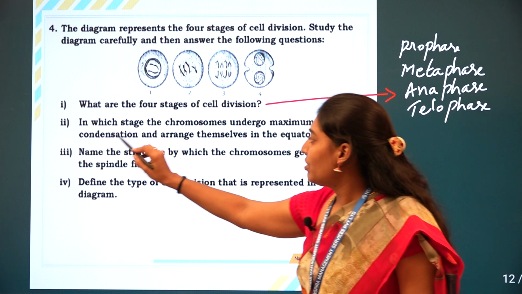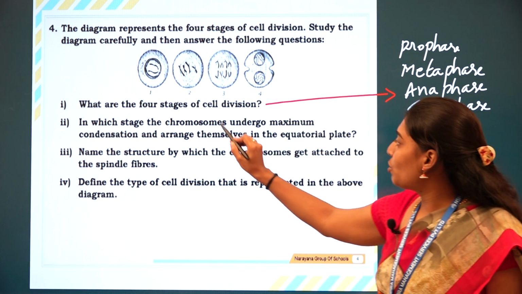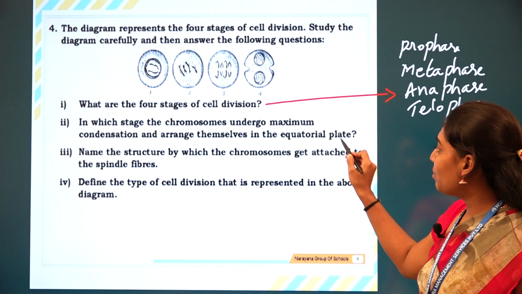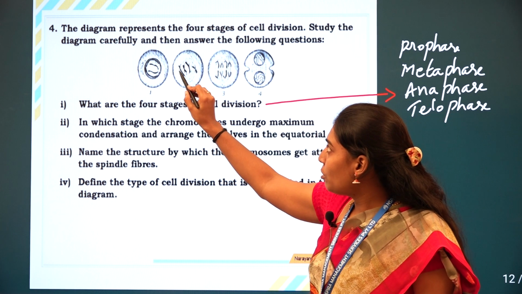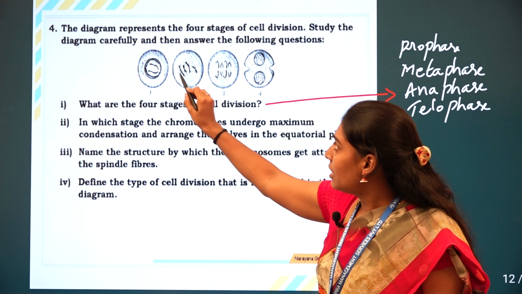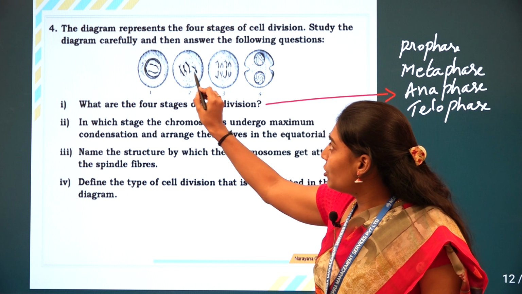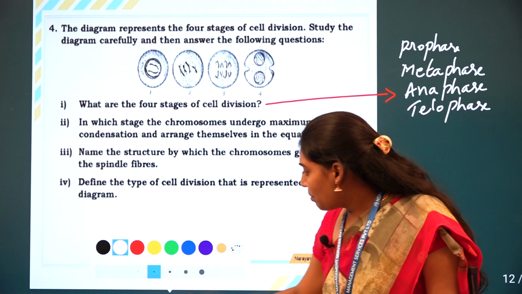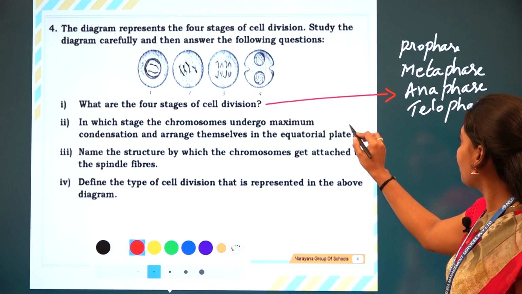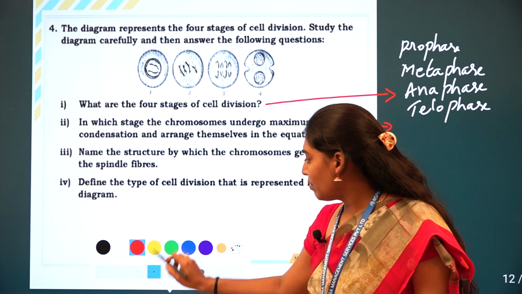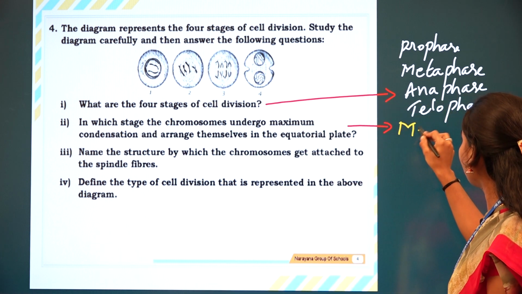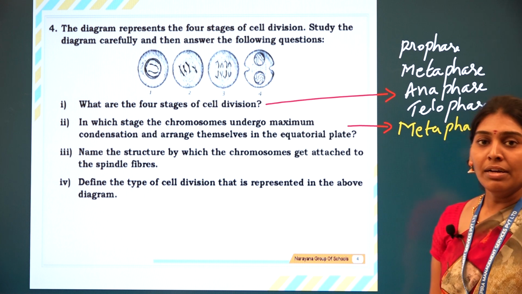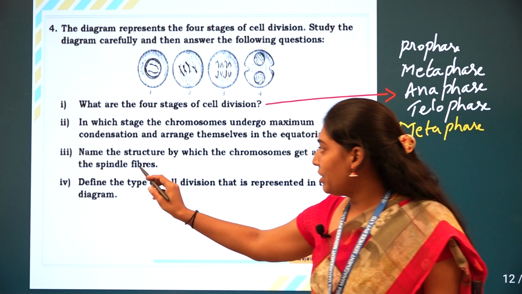The second question: in which stage do the chromosomes undergo maximum condensation and arrange themselves on the equatorial plate? If you see the second diagram, all the chromosomes are arranged on the equatorial plate. So which phase is it? It is metaphase. We can find the equatorial plate in the metaphase. Let us go for the next question.